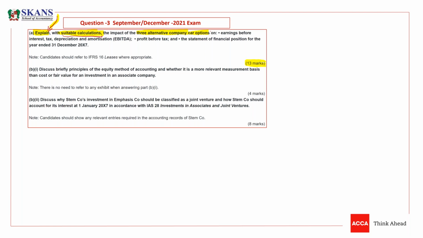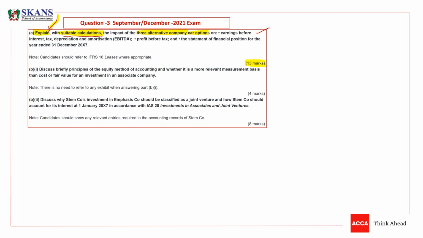We just calculated the impact, gave the suitable calculations, and explained. But the third part of this was the impact on earnings before interest, tax, depreciation and amortization, profit before tax, and statement of financial position for the year end. Now we have to provide this impact as well.